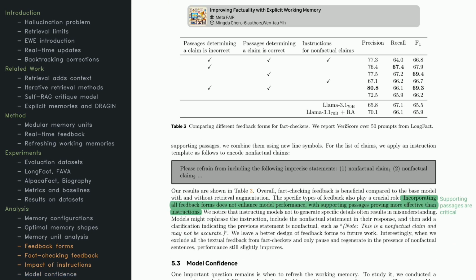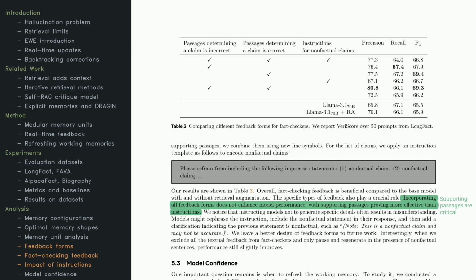Here, we look at different ways to provide feedback to the model. The table shows a mix of fact-checking inputs, passages that confirm or refute the model's statements, plus instructions dealing with errors. Injecting fact-checking feedback clearly bumps up accuracy, especially if you include supporting passages. Interestingly, just throwing everything in at once doesn't always help. Providing explicit instructions for non-factual claims sometimes confuses the model, causing it to add clarifications rather than simply discarding the incorrect details.